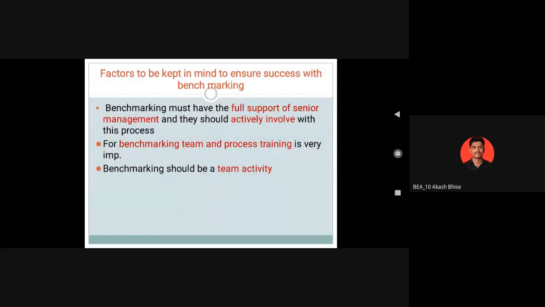Factors to be kept in mind to ensure success with benchmarking. Benchmarking must have the full support of senior management, and they should be actively involved with this process. These factors are very important. Already, the main purpose of benchmarking is an internal healthy environment. Whenever a healthy environment is there in the organization, definitely the entire growth of the organization will be very effective. The basic purpose of benchmarking is to make a healthy environment in the organization.